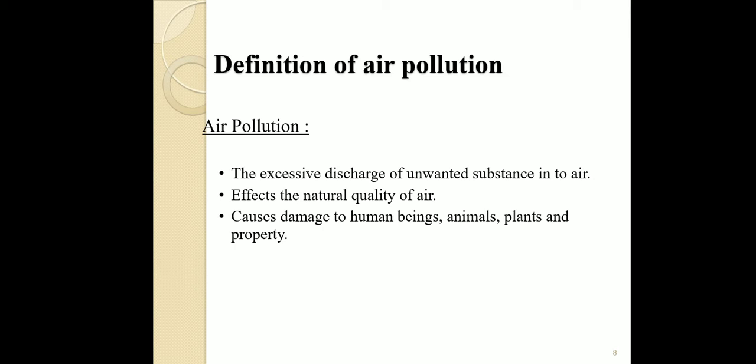So air pollution means the excessive discharge of unwanted substances that changes the natural property of the environment or air, and this change may cause harmful effects to human beings, environment, animals and plants, and is known as air pollution. So this slide you have to note, this is a very important definition.